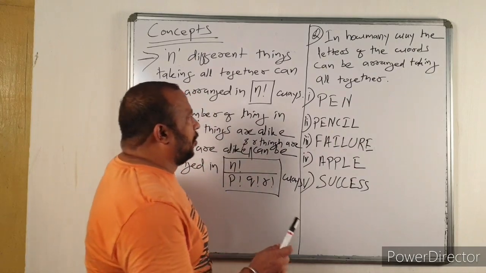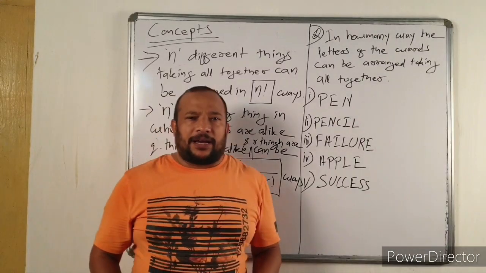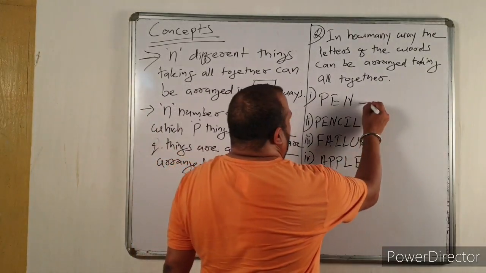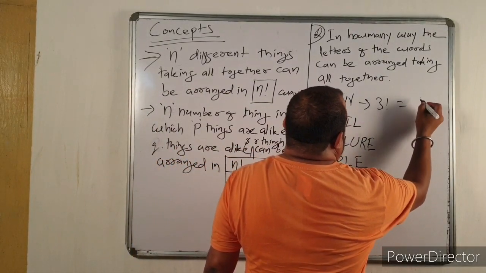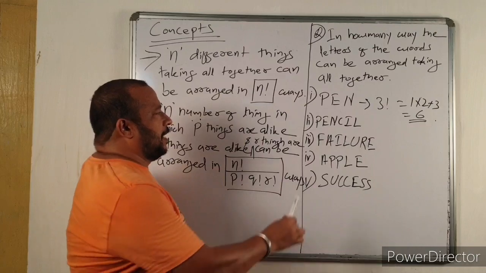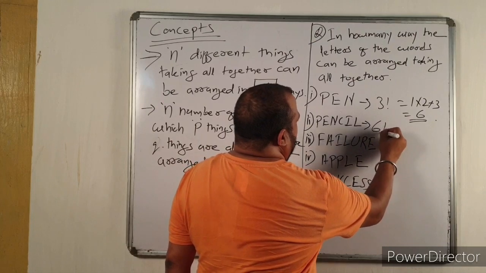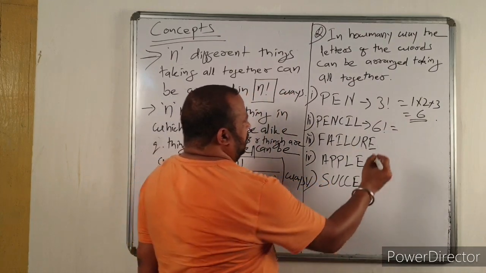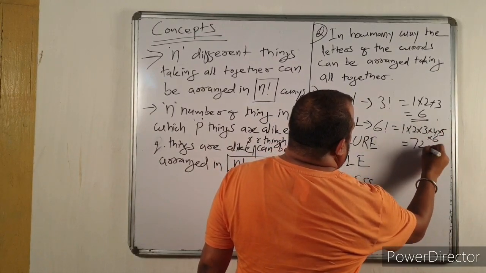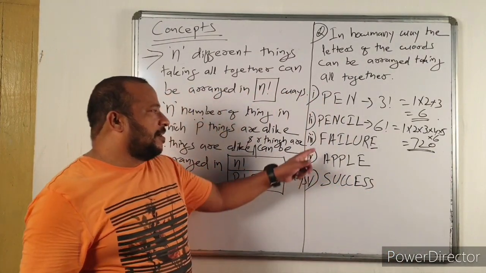In how many ways can the letters of the word be arranged taking all together? Question number 1, PEN. There are 3 letters, so it can be arranged in 3 factorial ways. Answer is 3 factorial, 1 into 2 into 3, that is equal to 6. Similarly, PENCIL: total there are 6 different letters, 6 factorial. So the answer is 1 into 2 into 3 into 4 into 5 into 6, that is equal to 720.